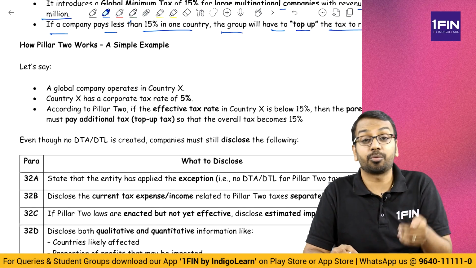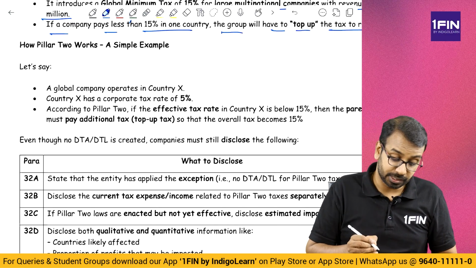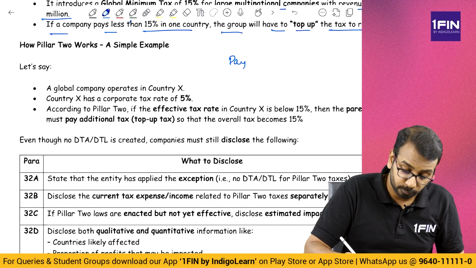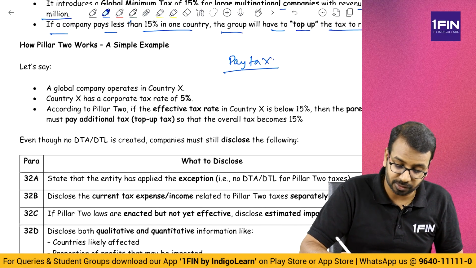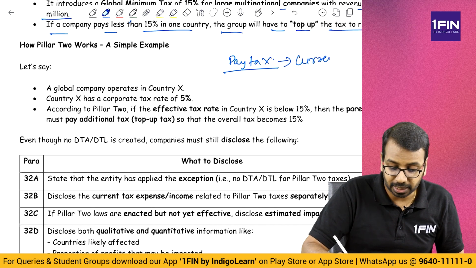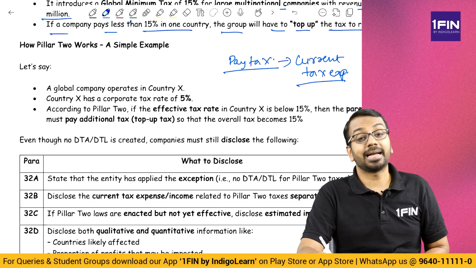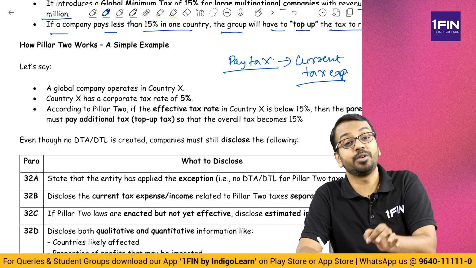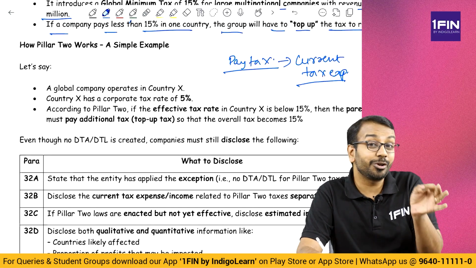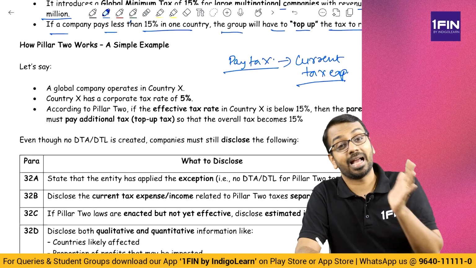Okay. Now, what does Accounting Standard 22 say? Accounting Standard 22 says that whatever tax you have to pay, whatever tax you have paid, you have to create current tax expense and current tax liability. Those provisions are applicable.